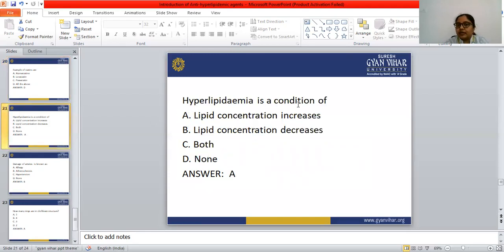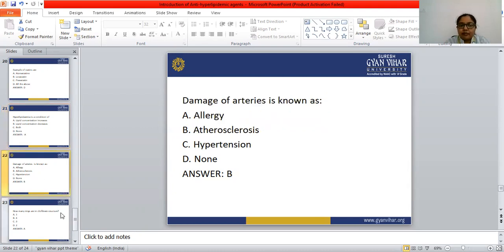Hyperlipidemia means the concentration of lipid increases in the plasma. So the correct answer is option A, lipid concentration increases in the hyperlipidemia condition. Damage of arteries is known as: allergy, atherosclerosis, hypertension, none? Atherosclerosis is the condition in which the artery is damaged, because plaque is formed in or on the wall of the arteries and damages them. So the condition is known as atherosclerosis.